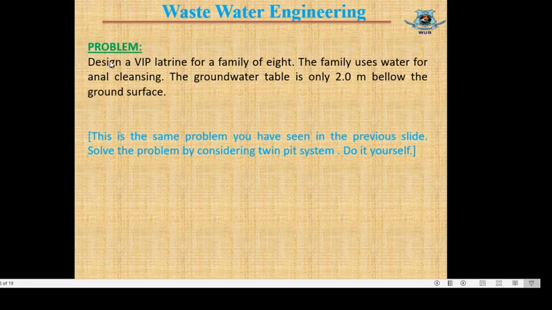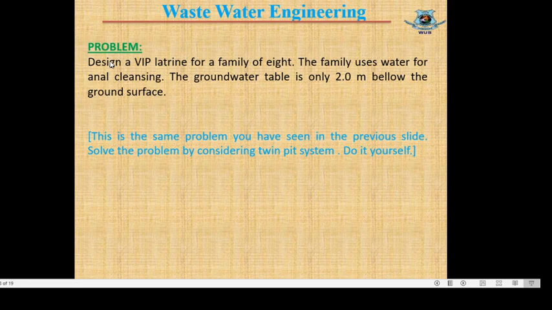And this is the same design problem we performed in our previous lecture. If we go to the previous slide, this is the similar problem. This problem is stated here and there is no solution.